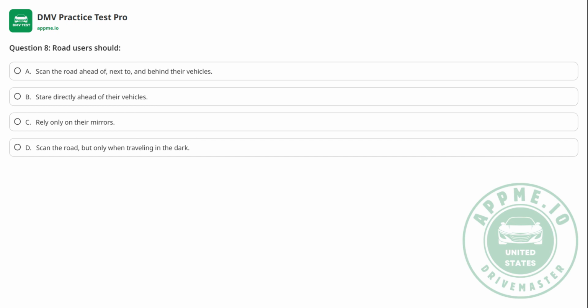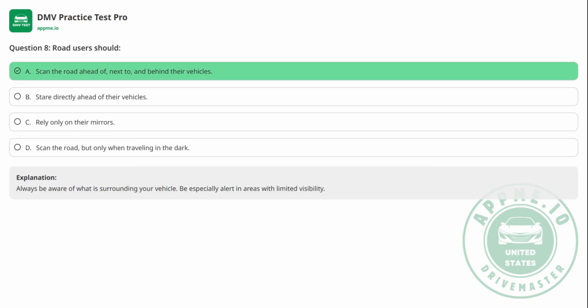Question 8. Road users should A. Scan the road ahead of, next to, and behind their vehicles, B. Stare directly ahead of their vehicles, C. Rely only on their mirrors, D. Scan the road, but only when traveling in the dark. The correct answer is A.